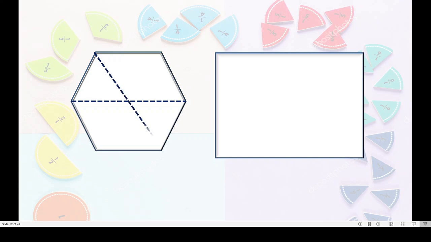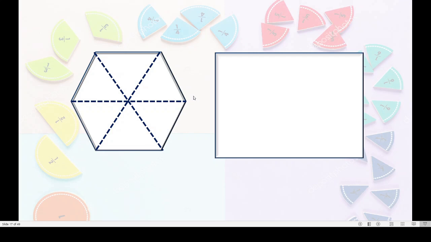We are going to divide this figure. Yes. How many equal parts did we get here? 1, 2, 3, 4, 5, 6. Isn't it? We have divided this hexagon into 6 equal parts.